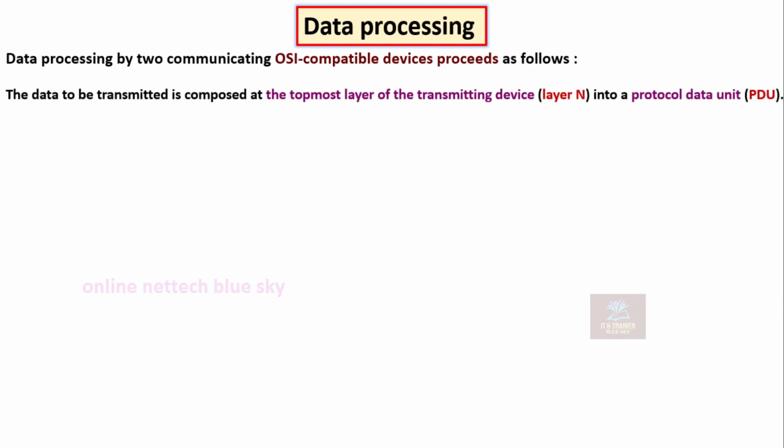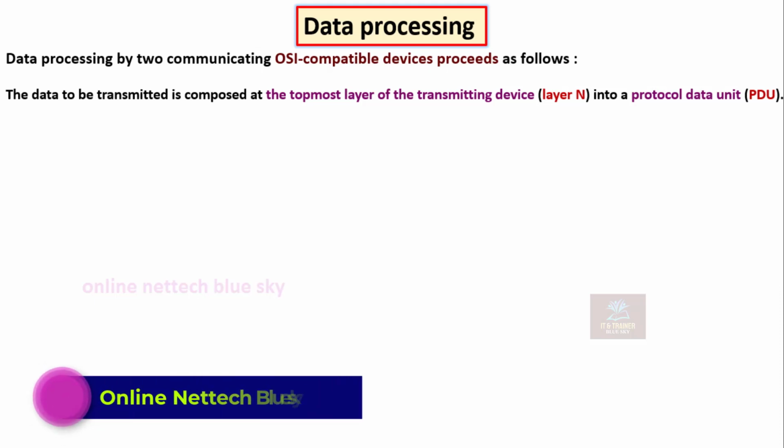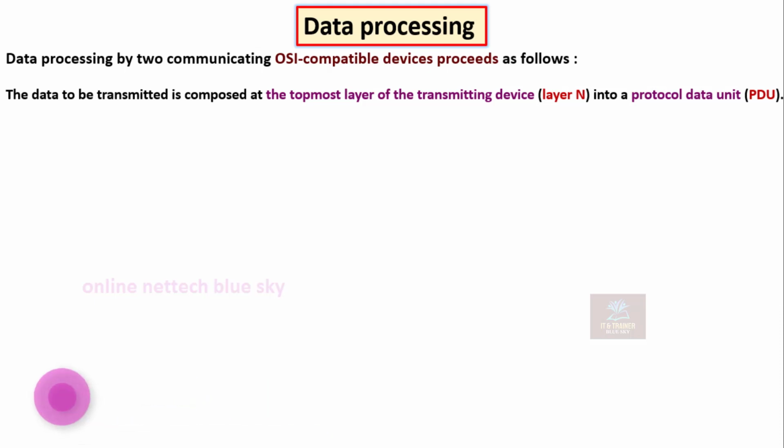Second, the data bits compose the topmost layer of transmission, divided at layer N, meaning layer number, into protocol data units. It is called a PDU, protocol data unit. So what is a protocol data unit?